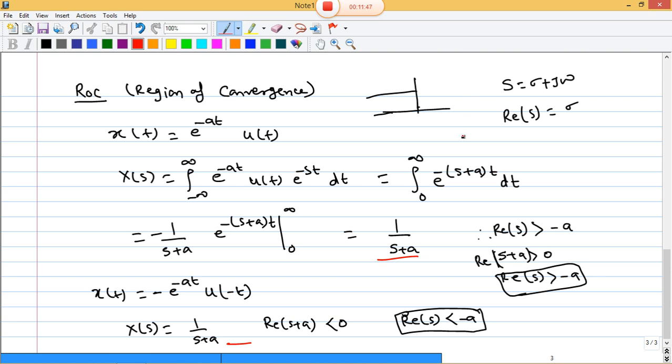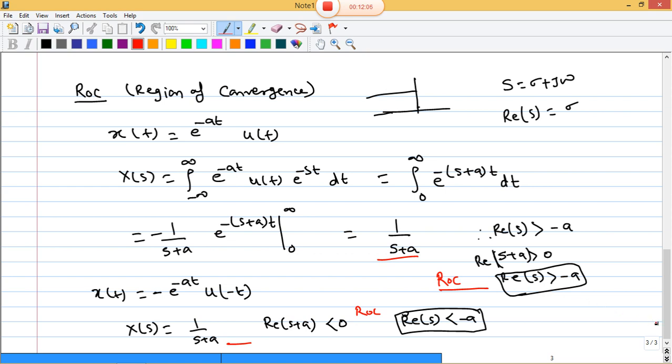The region of convergence, ROC, for the first x of t is greater than minus a, and for the second x of t the ROC will be less than minus a.